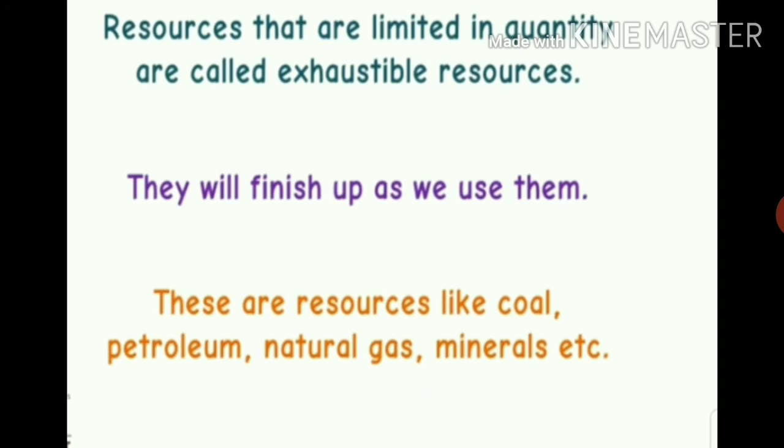So, the term exhaustible means something which can be used up completely so that nothing is left behind. Those resources which are present in a limited quantity in nature and can be exhausted by human activities are called exhaustible natural resources. The examples of exhaustible natural resources are coal, petroleum, natural gas, minerals, forests, and wildlife, etc. The exhaustible natural resources do not last forever.